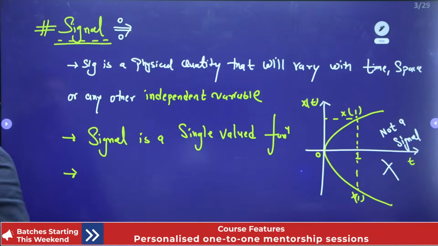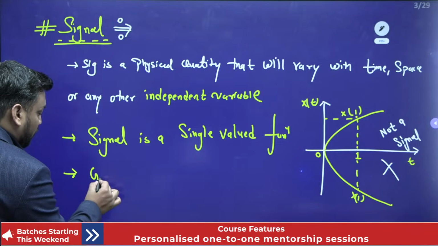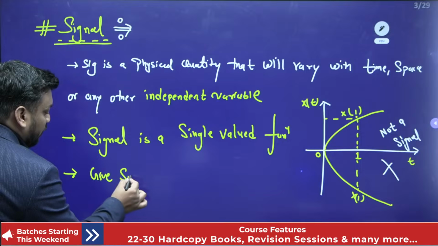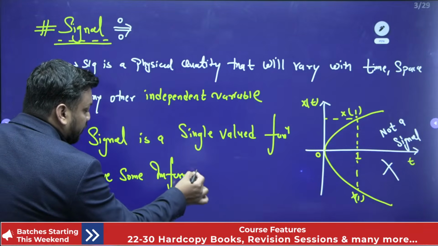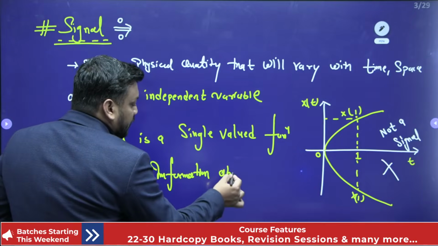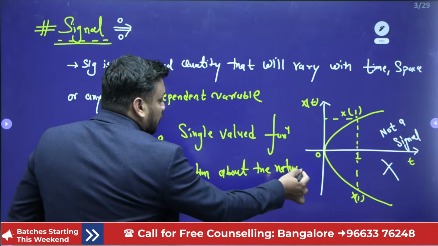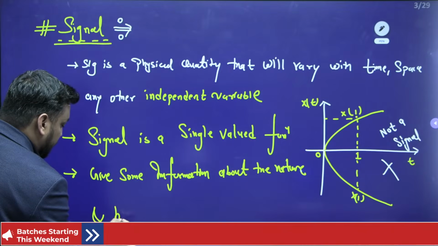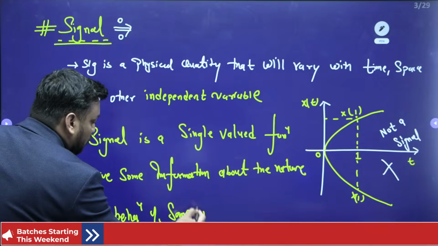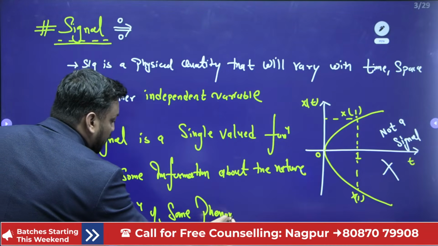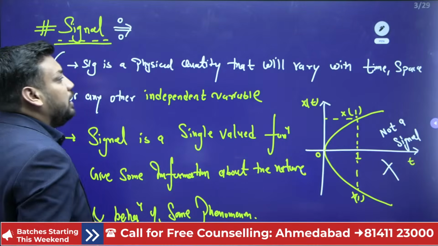Okay, guys. So now, if I talk about signal, it is anything which gives some information about the nature and behavior of some phenomena. Student, these are the pointers you can write for the signal.